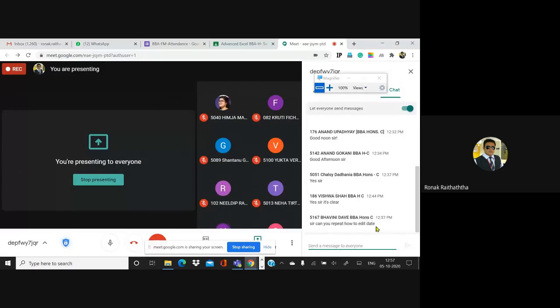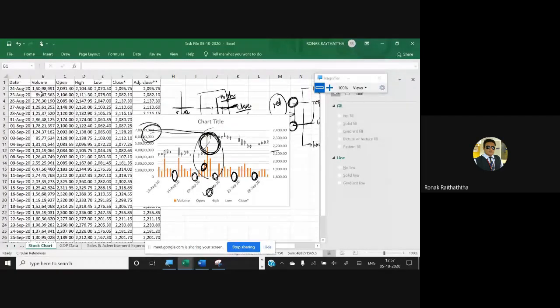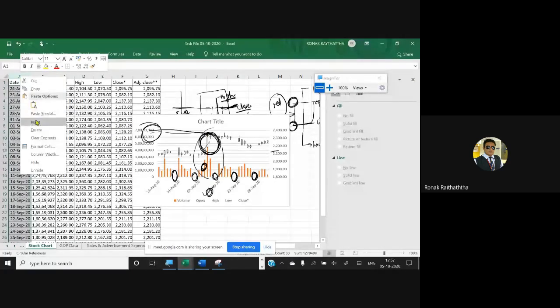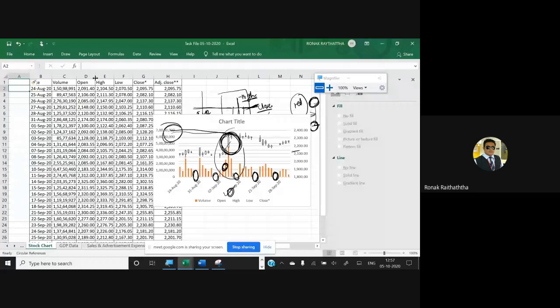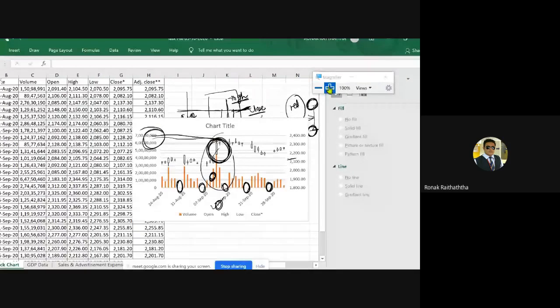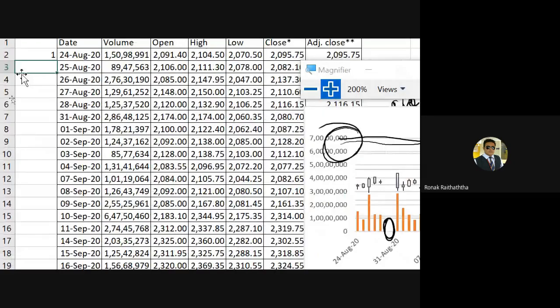Okay, Miss Bhavini is of the opinion that I should repeat how to edit the date. Yes, dear, why not? So instead of date, if I just want the series, then what I will do, Bhavini, say I am inserting one column before A. Let me give the series. Now I don't want to do it for this many number of periods.